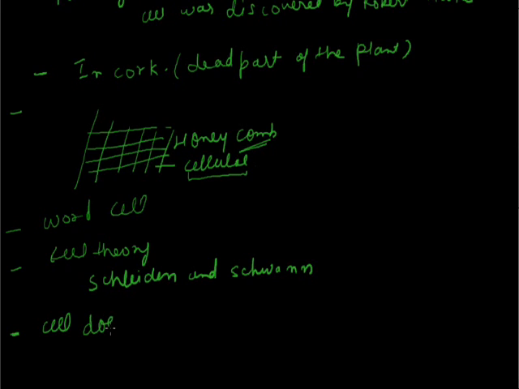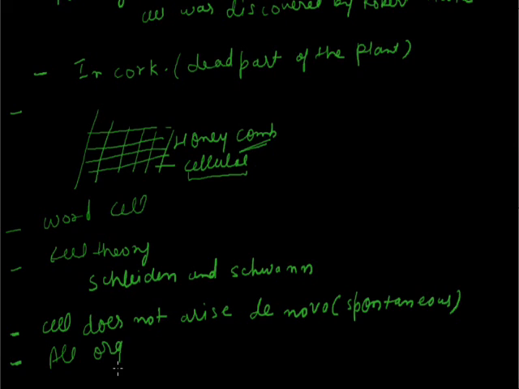Cell does not arise de novo, meaning spontaneously. For the existence of a cell, there should be some cell before it, because a cell cannot appear automatically. For the starting of a cell, there should be some living life.